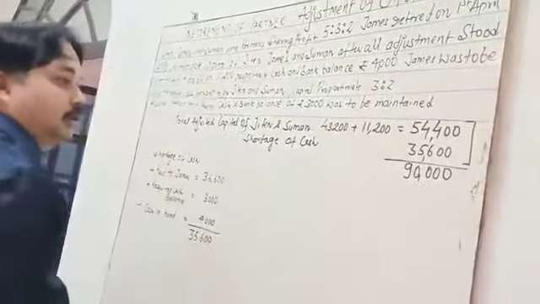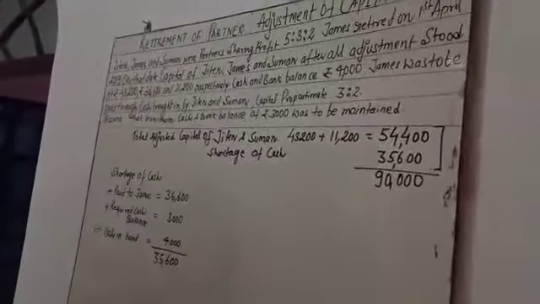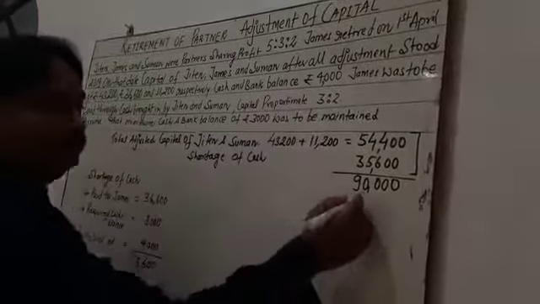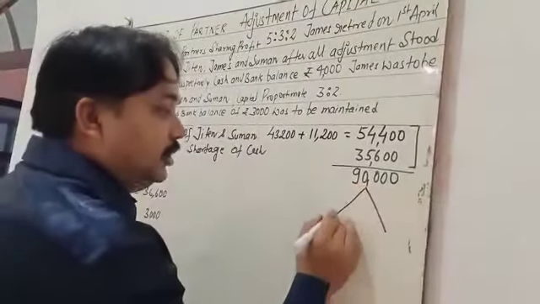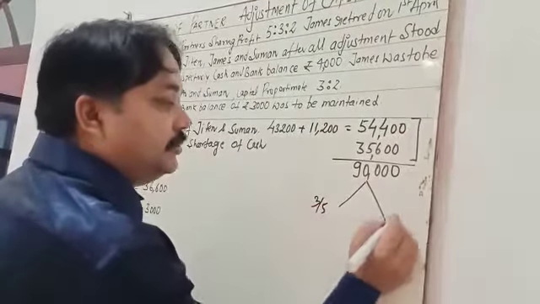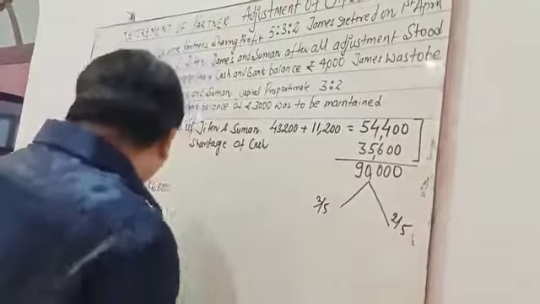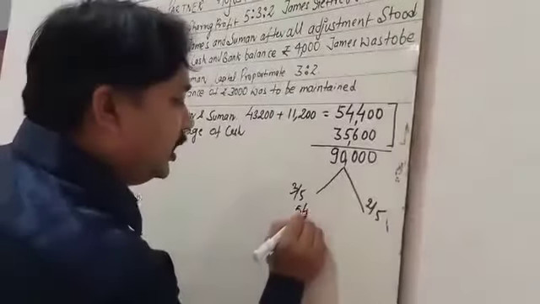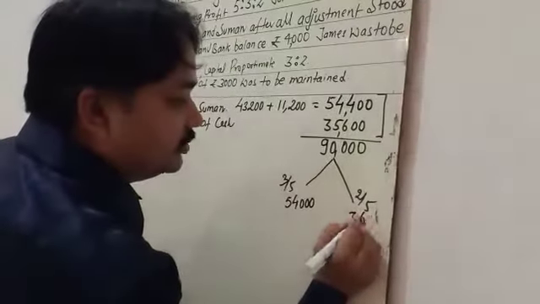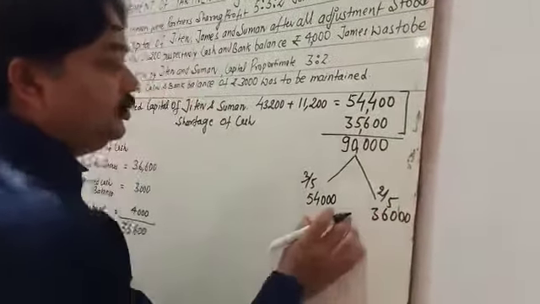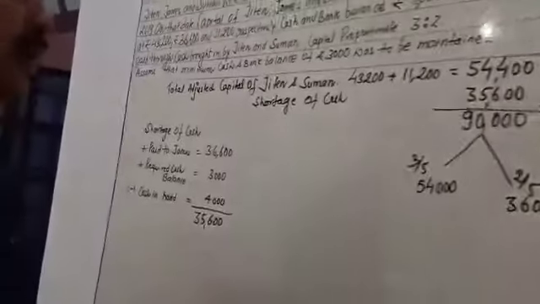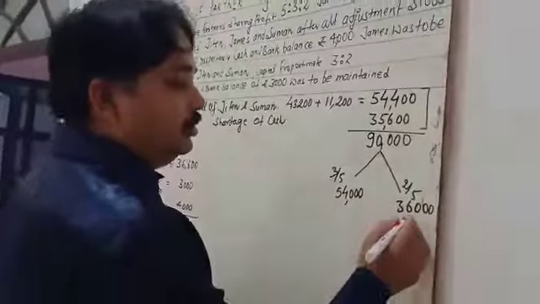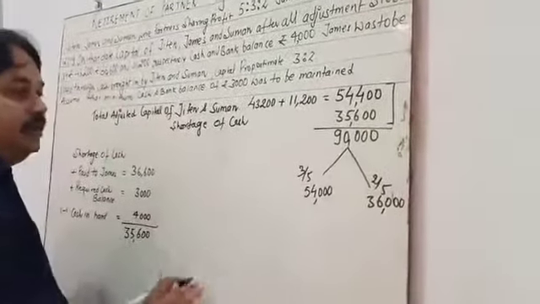Okay, now what happened? This 90,000 is going to be maintained by whom? Jiten and Suman in 3:2. It means 3 by 5, 2 by 5. Okay, 3 by 5 means 54,000, and 36,000. This is going to be the new capital of Jiten and Suman. Okay, so it is a very simple calculation.